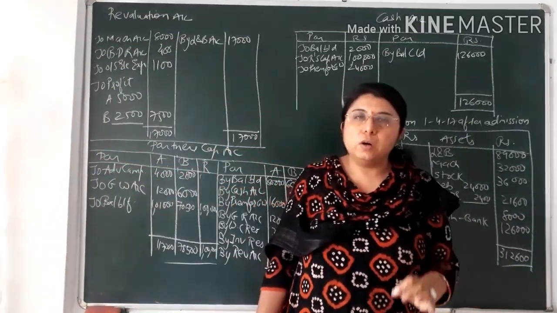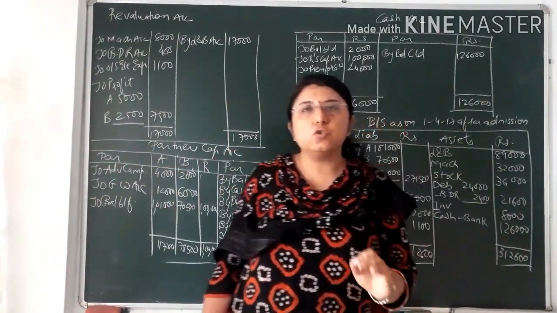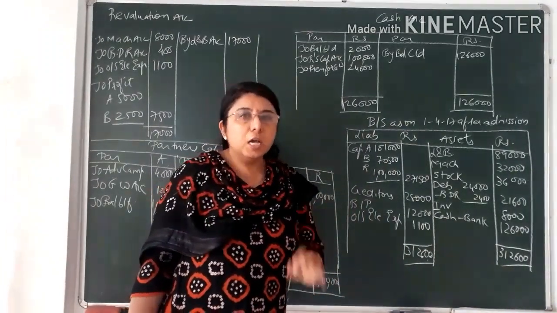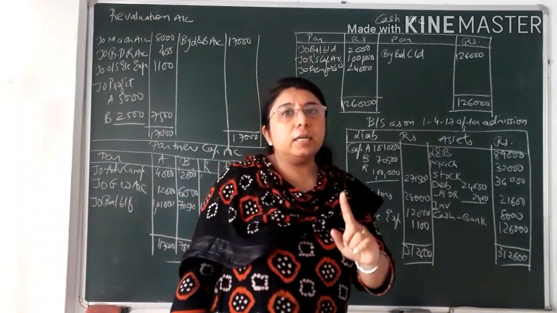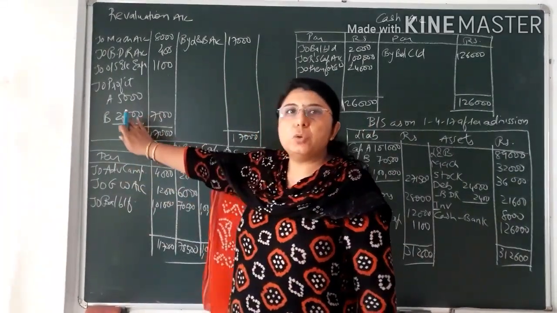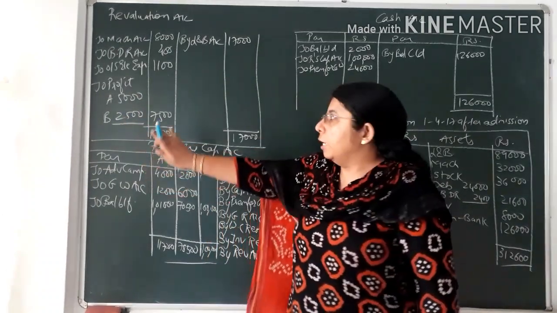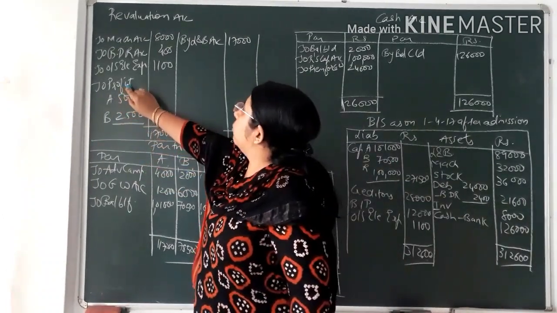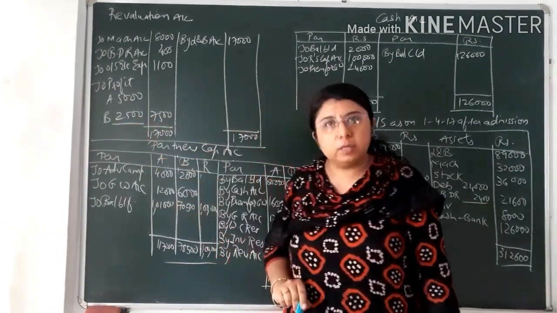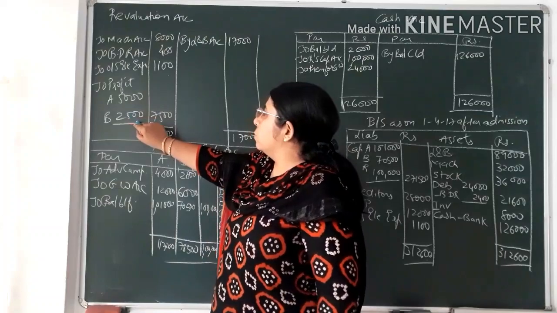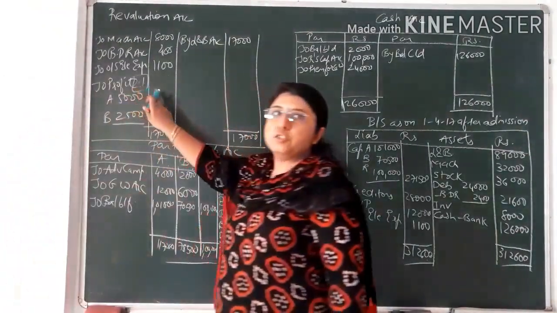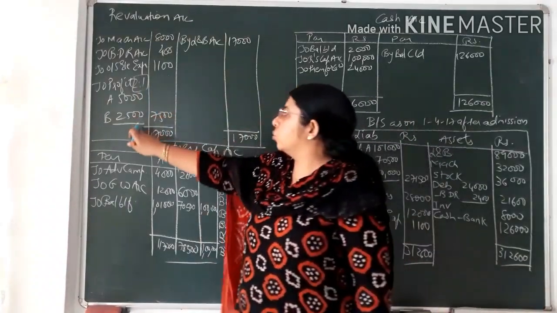Whatever the profit earned from the revaluation account, that is to be distributed amongst the old partners in their old profit sharing ratio. In the journal entries, I had not done the last entry. The reason was that after preparing the revaluation account, you can find what is the profit. Now you can write the last journal entry, that is revaluation account debit to A's capital account credit, to B's capital account credit, that is 5,000 and 2,500. Here also it is distributed in the ratio 2:1, that is the old ratio of the old partners.